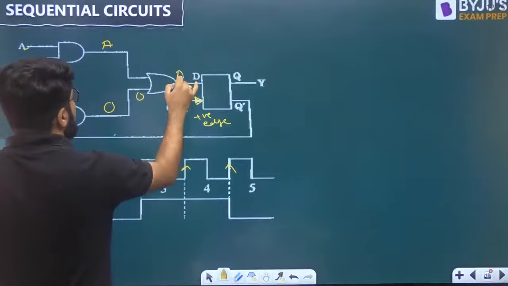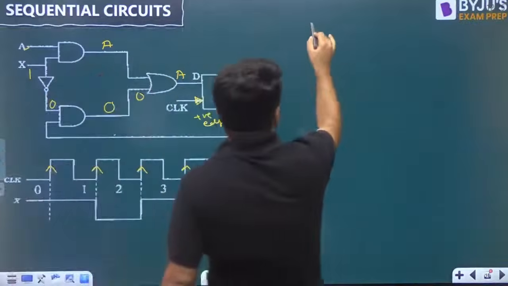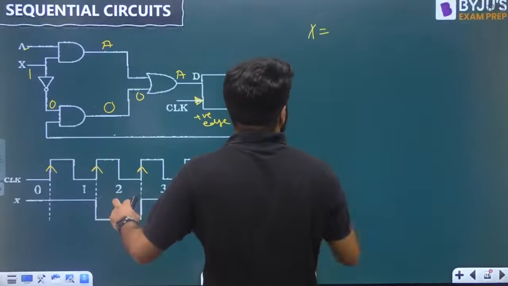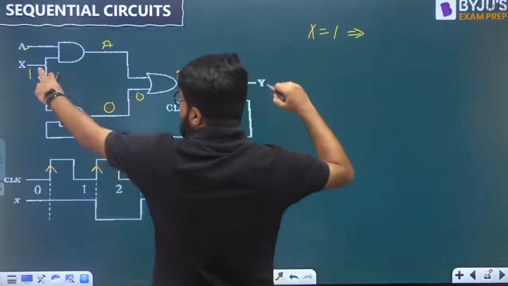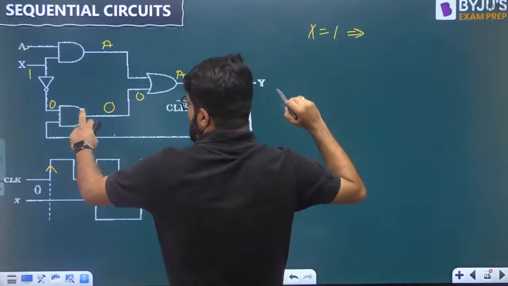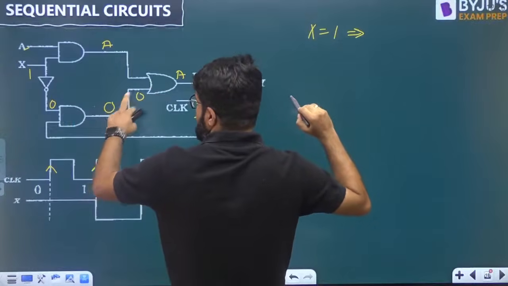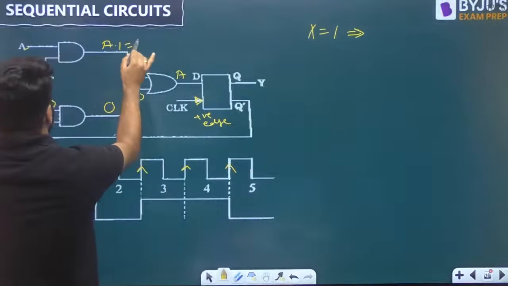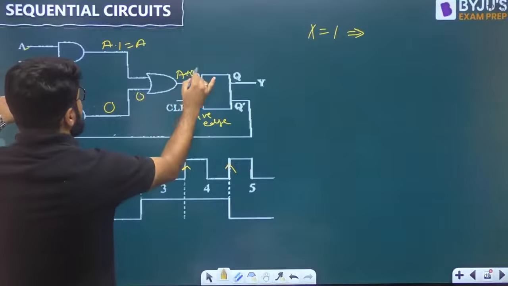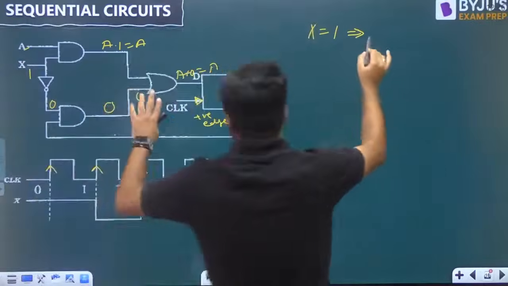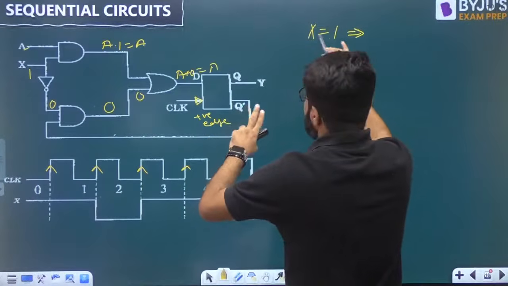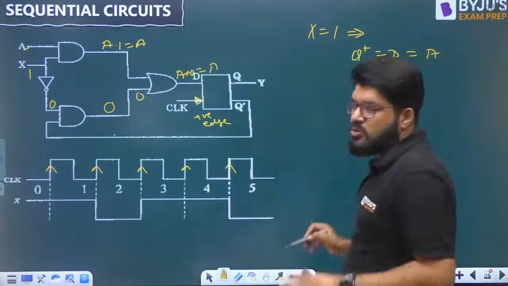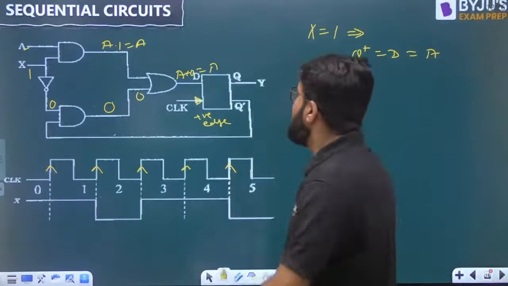A plus 0 is A. Okay, see, what will happen? If X is equal to 0, not 0. If X is equal to 1, I repeat, the complement is 0. So the output of the AND gate is anyway 0 if a single input is 0. This comes to the OR gate, second input is A. This is A into 1, which is A. And this is A plus 0, that will be A. So I can say that when X is equal to 1, Q plus is equal to D, but D is equal to A. So the next state of the device will be equal to A.